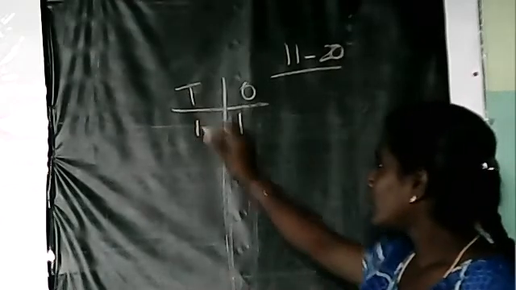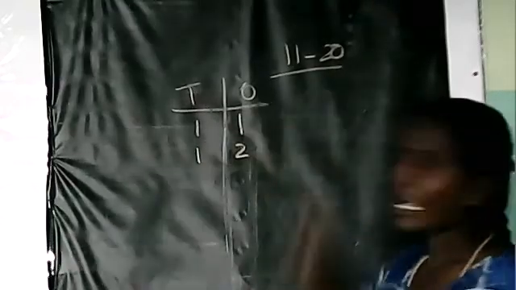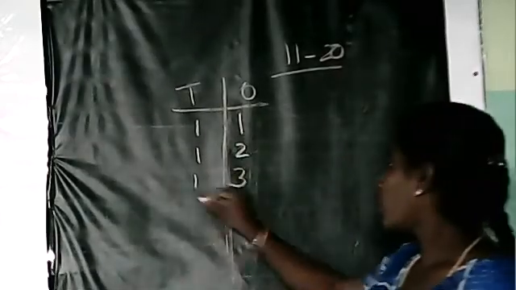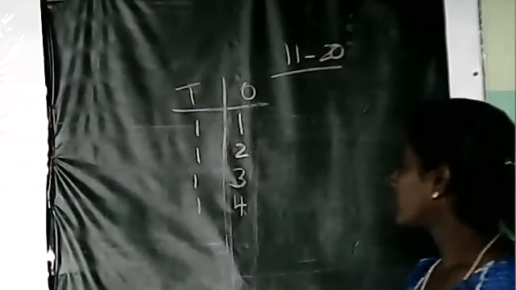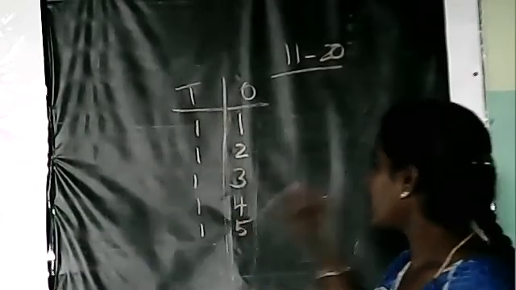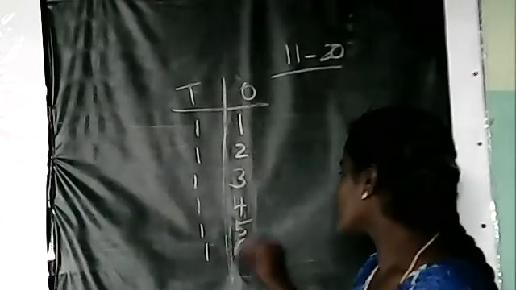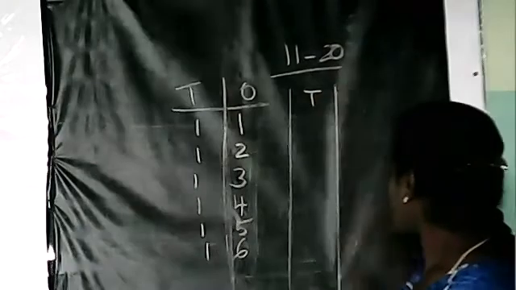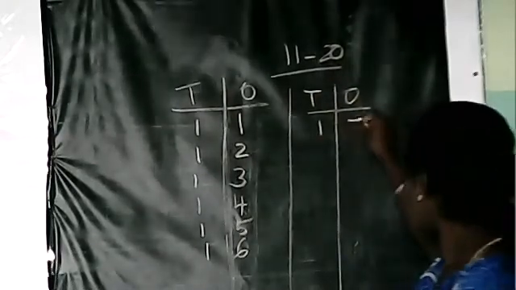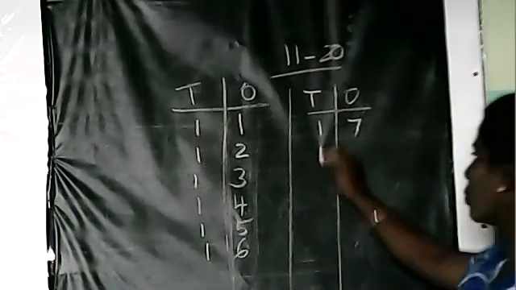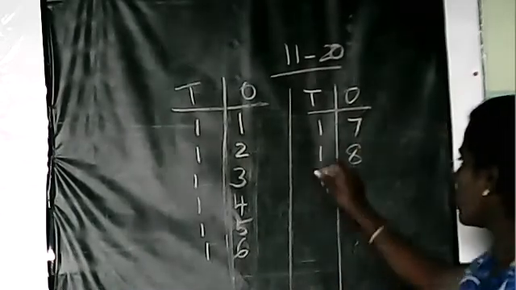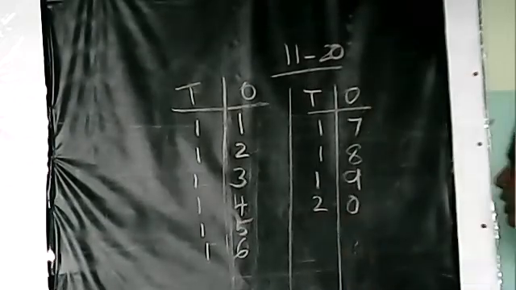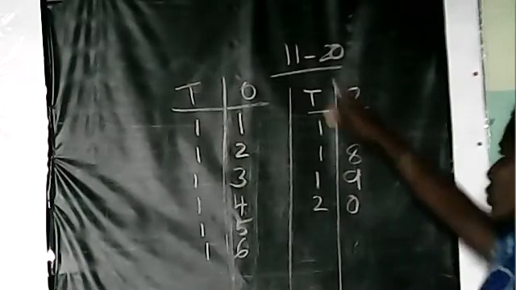1 1 11. Okay, below the T it should come. 1 2 12. 1 3 13. 1 4 14. 1 5 15. 1 6 16. 1 7, I'm not having space here, so I'm writing here 1 7 17. 1 8 18. 1 9 19. 2 0 20. Okay, children, till 20. I told you to write till 20.